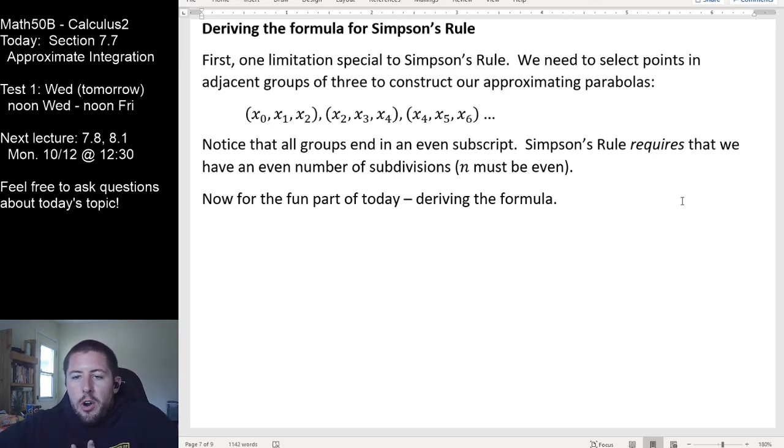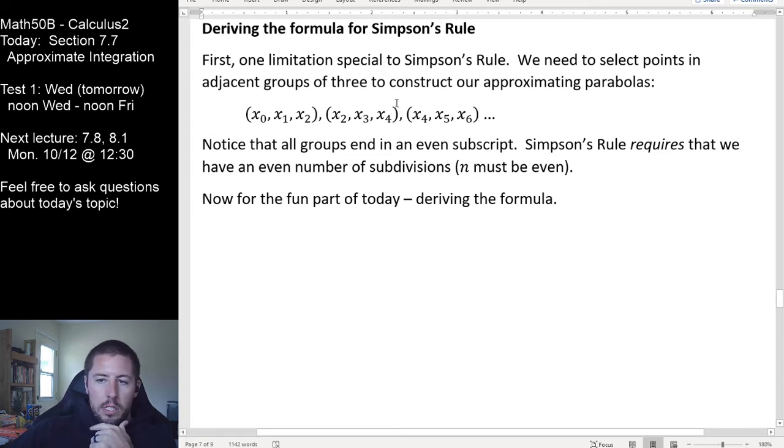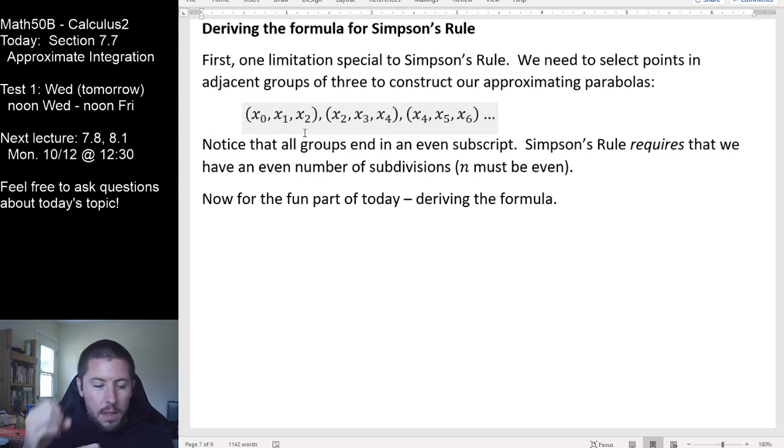The limitation that you should notice is to find our parabolic chunks. For example, we're going to start and use x0, x1, x2, and we're going to fit a curve through f of x, or through the points that are associated with those three x values right there. The next adjacent set of 3 points then is going to pick right back up where the old one left off at x2. So it's now going to need 3 points starting at x2. x2, x3, x4 is the next grouping. Then x4, x5, x6 is the next grouping out there to get our 3 different chunks that we have a parabola being the top of those 3 chunks right there.